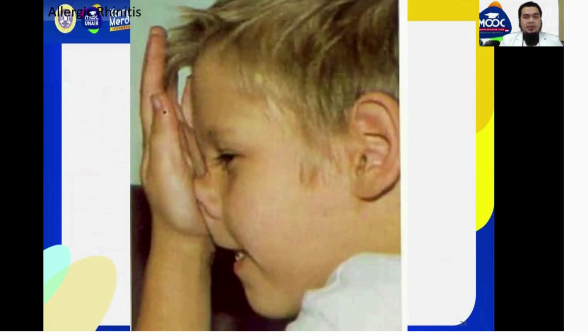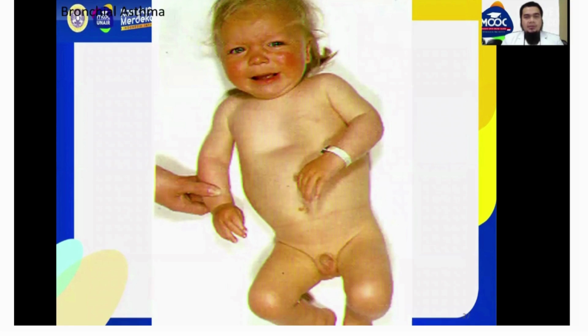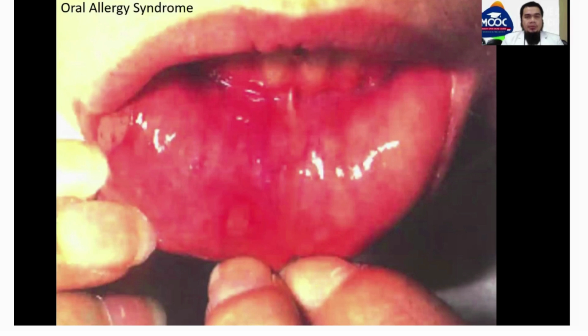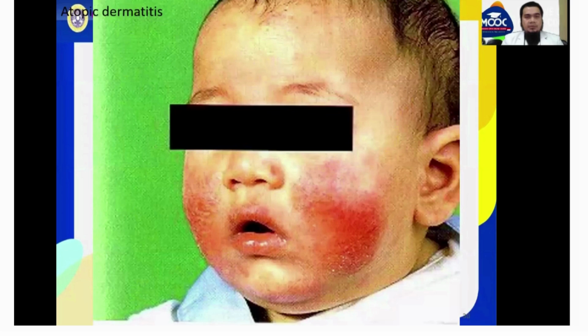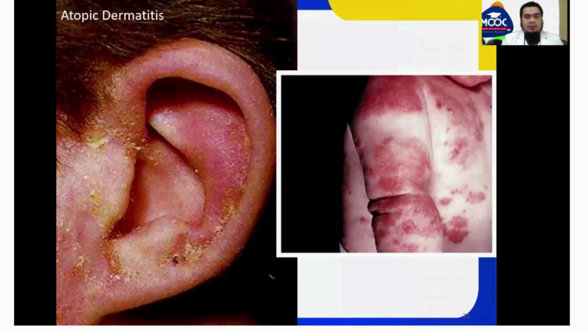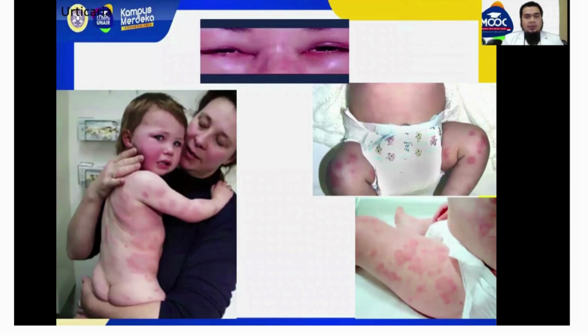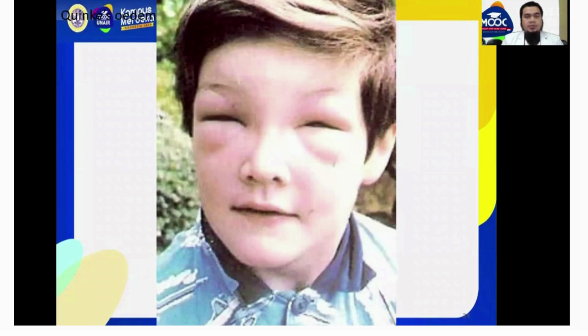This is the rhinitis allergy caused by food allergy, and this is the allergic sinus infection in the chest, and this is the stomatitis, and this is the atopic eczema, and this is the urticaria. This is angioedema, a very big edema in both eyes.